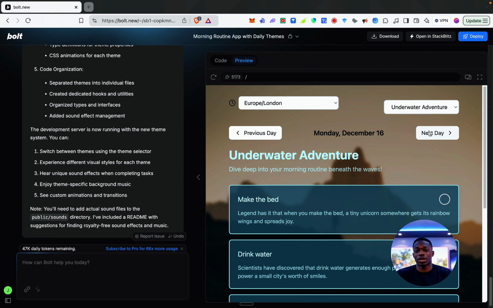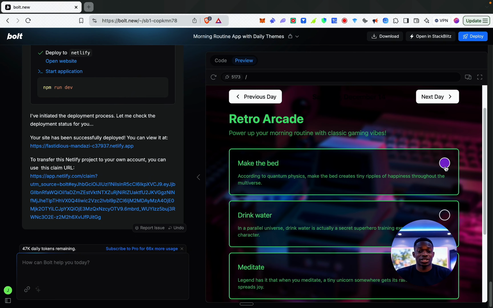Cool. So all of this works quite nicely. And when we click completed on the task, we get a cool little icon that shows up. I wonder what happens if I'm on the underwater adventure. Okay, cool. We get a little fish show up. Cool. So with Bolt, there is a daily usage limit, as you can see here, I've got 47,000 tokens left for today, but you can subscribe to get more.